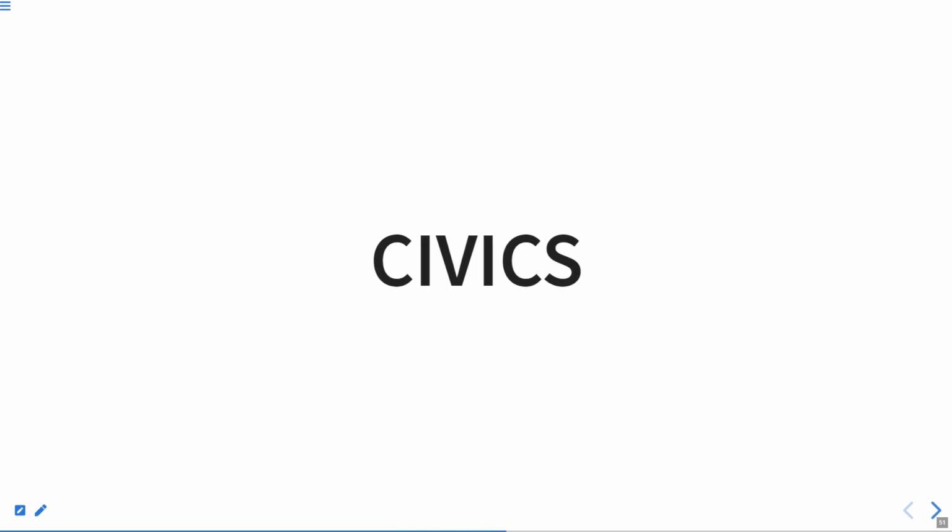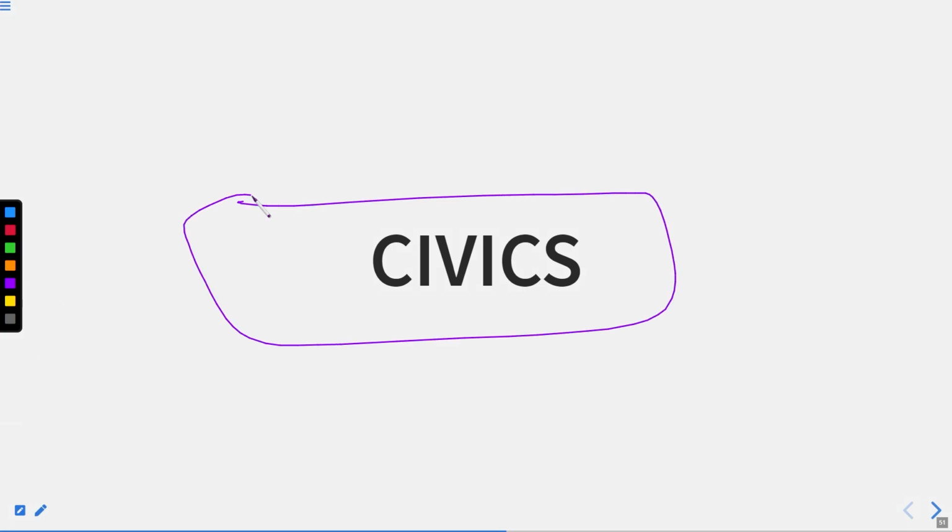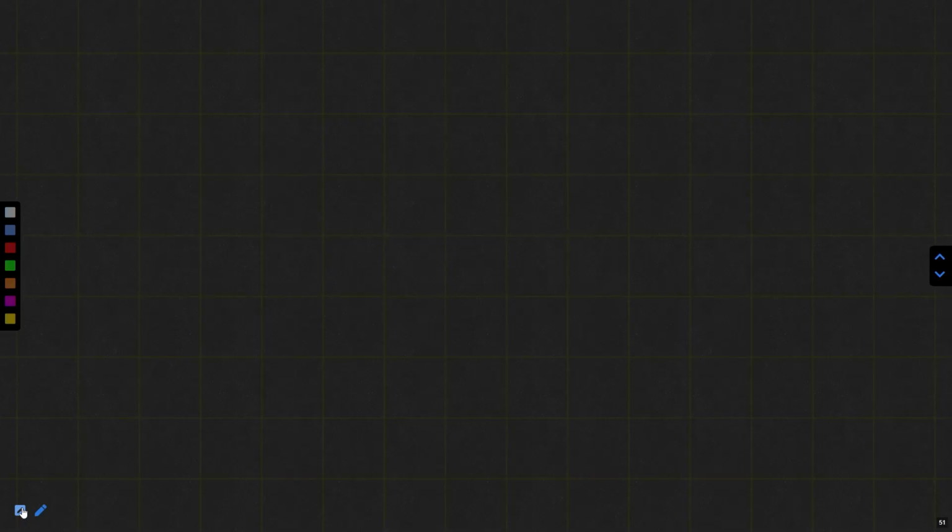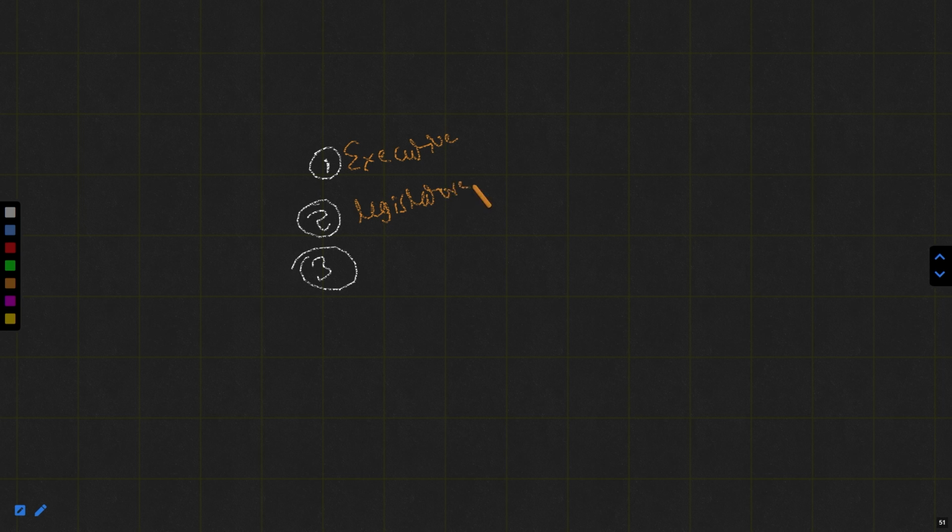So students, as we know, we are covering the general awareness and basically civics part of it. This is the topic we are covering, civics, and basically we are discussing the organs of the central government, which are the executive organ, thereafter the legislature organ, and then the judiciary organ. These are the organs which we are discussing.